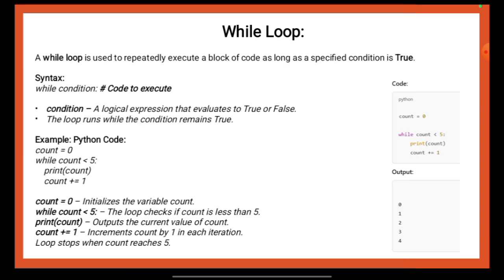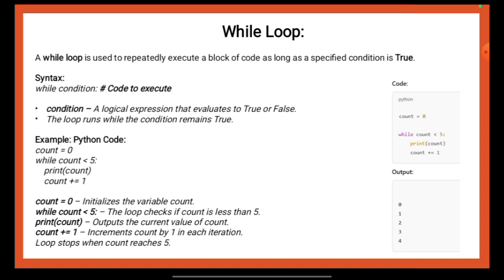So here in this part, we will be discussing the while loop. We will first read out the details that have been mentioned over here and then we will discuss it. A while loop is used to repeatedly execute a block of code as long as a specified condition is true. Syntax: while condition, then the code to execute. Condition: a logical expression that evaluates to true or false. The loop runs while the condition remains true.